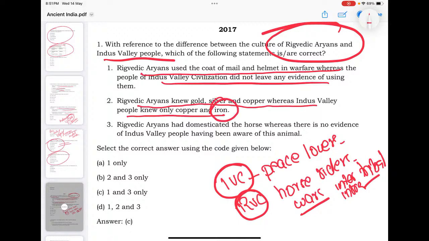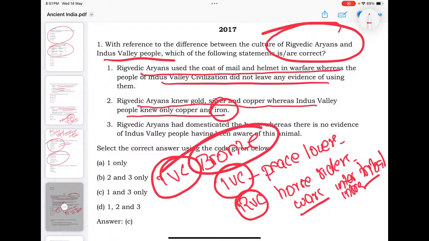This is wrong. Actually, there is no appearance of iron. IVC, again you must understand, is a Bronze Age civilization. Iron made its appearance in the later stage. So this is wrong.